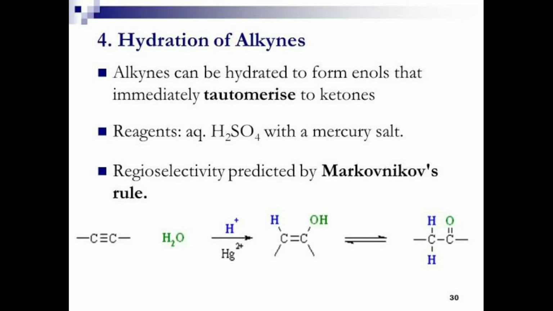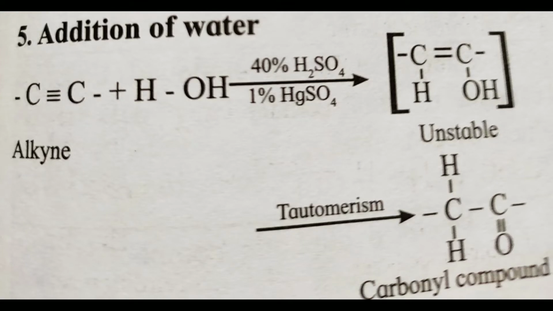In this reaction, alkynes can be hydrated to form enols that immediately tautomerize to ketones, and we use the reagent aqueous H2SO4 with mercury salt. It follows Markovnikov's rule.